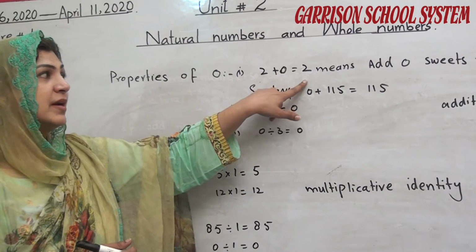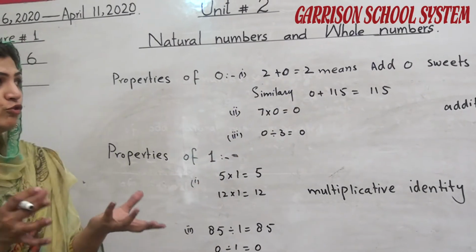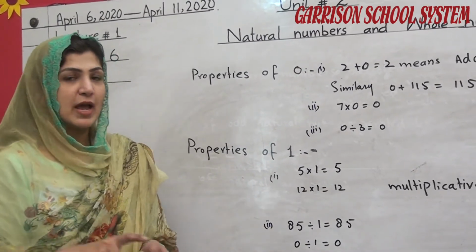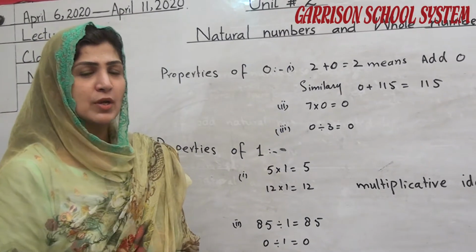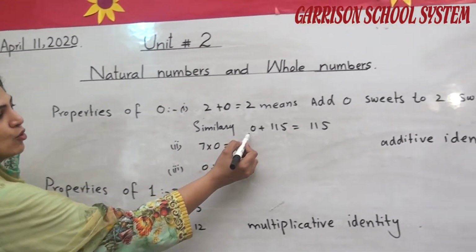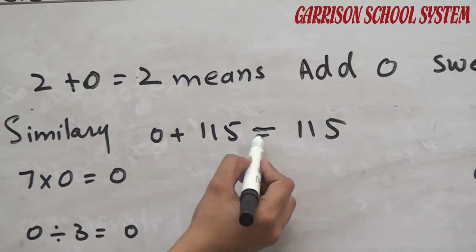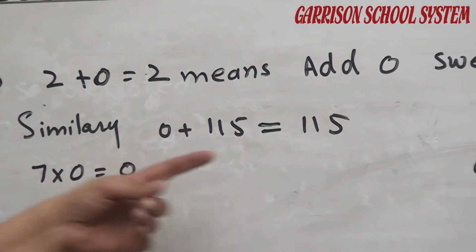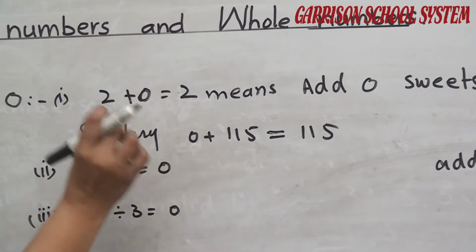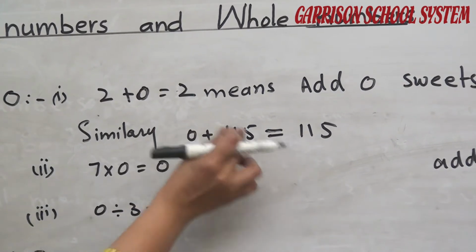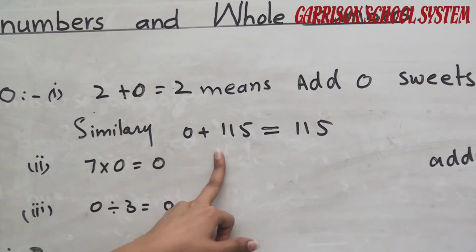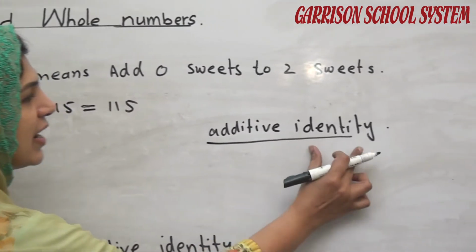So the identity of the number never changes. It means if we add 0 sweets to 2 sweets, we still have 2 sweets. It means nothing is added to 2, so we get the same 2. Similarly, when 0 is added to 115, we get the same value, the same identity, 115. Similarly, when any number is added to 0, we get the same number. So this is called the additive law, as I have written here, additive identity.